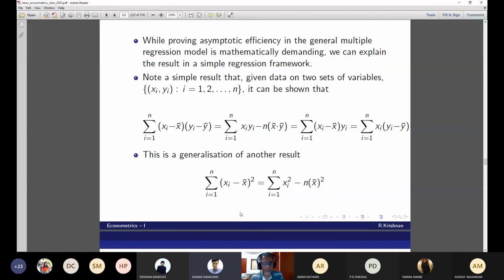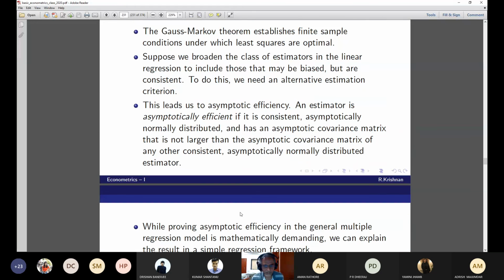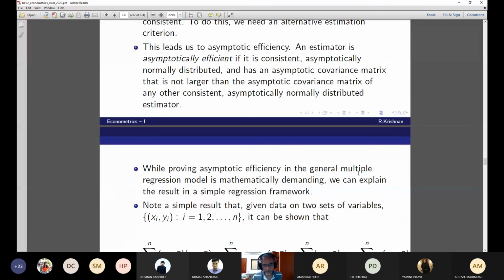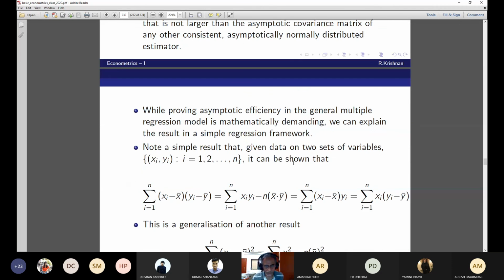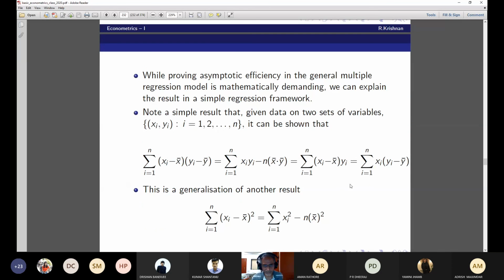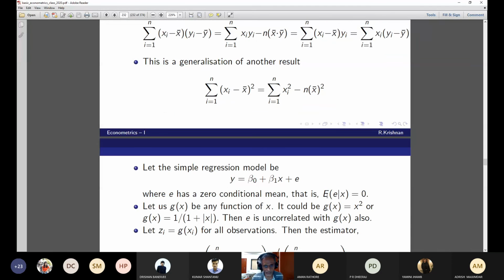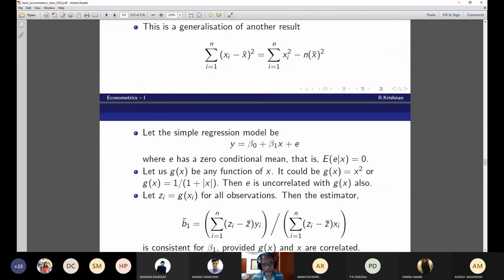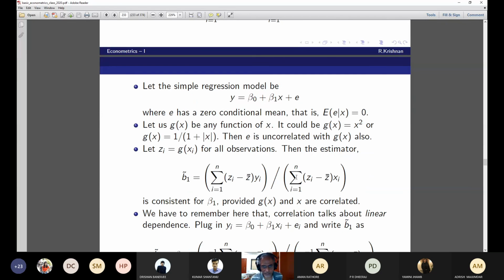What I was saying: can you see this particular step? We have defined asymptotic efficiency. To prove it for the general multiple regression model is mathematically demanding, and I'm not going to do that. So what I'm suggesting is that I'll take a simple linear regression and prove the asymptotic efficiency of beta 1. This is quite readable. There's nothing that we have not seen before.